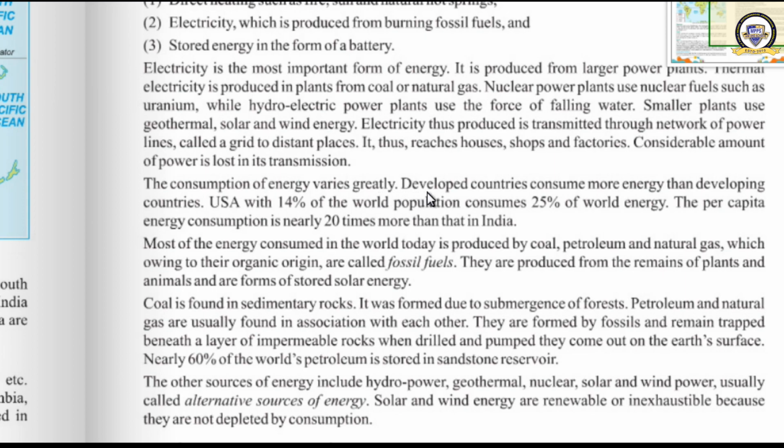If you compare USA and India, you can see that USA has 14% of the world population, but it consumes 25% of the world's energy, and their per capita consumption, the consumption of energy by a person, is 20 times more than that of India. They are consuming a lot of energy, but in India we are consuming a very small amount of energy.